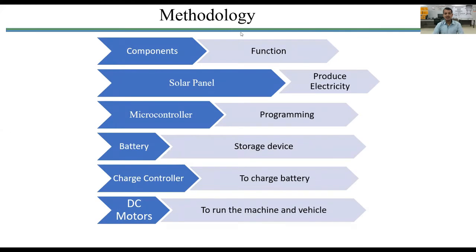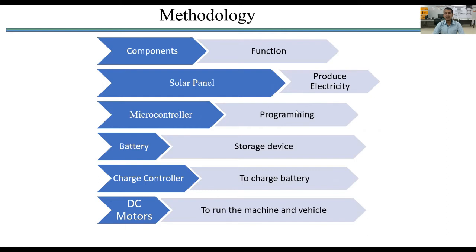Methodology. Methodology is also a very important part of our project. In methodology, selection of components plays a crucial role. The first component is the solar panel. We use a solar panel of 2 watt 6 volt, as our product is miniature or small in size. The solar panel is used to produce electricity, and this electricity is stored in the battery.